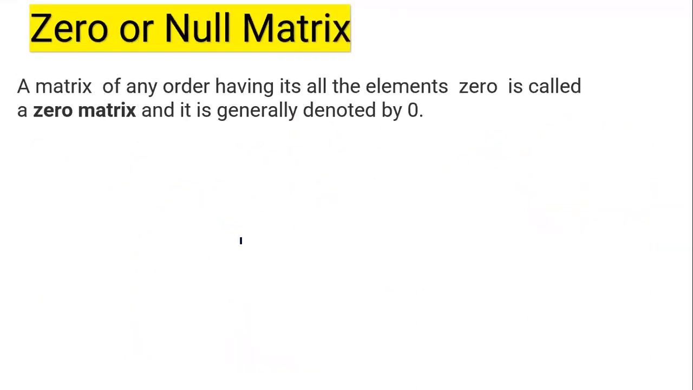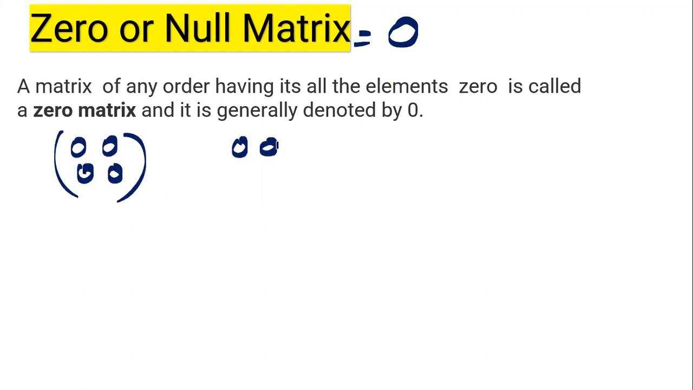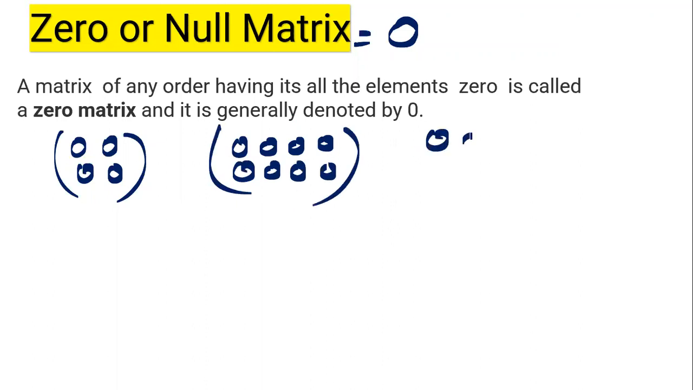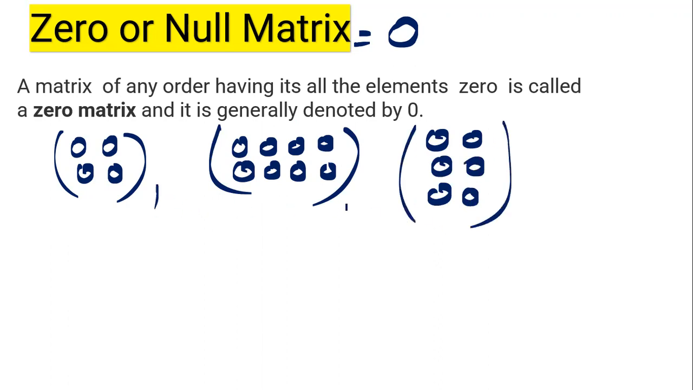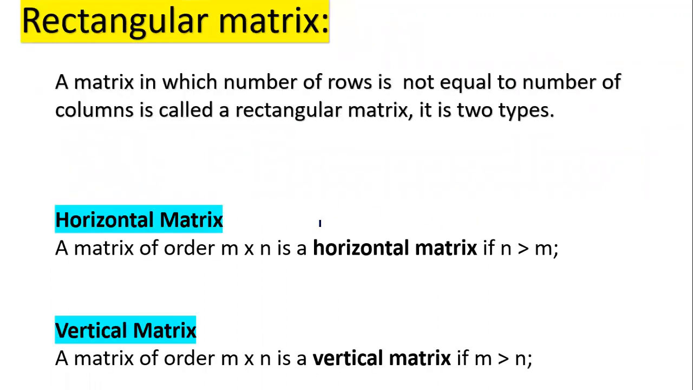Zero matrix or null matrix. A matrix of any order having all its elements 0 is known as a zero matrix, and it is denoted by capital letter O. Examples are, suppose this is a zero matrix, this is a zero matrix, this is a zero matrix, and so on. All these are examples of a zero or null matrix.